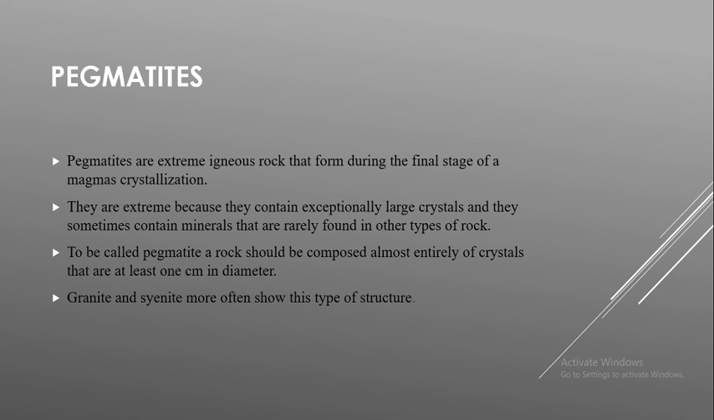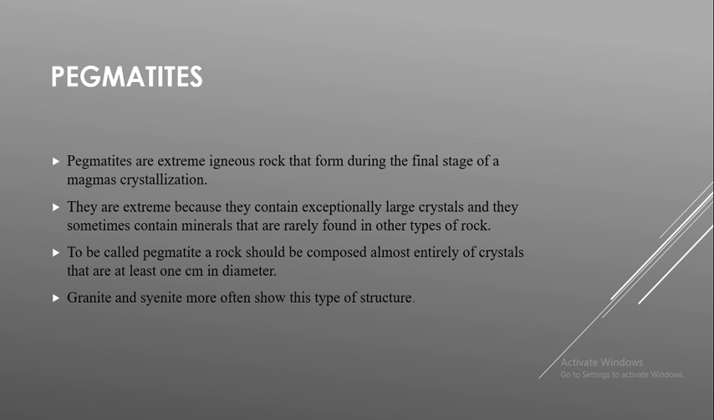Granite and syenite more often show this type of structure. This pegmatitic structure is mainly shown by two types of igneous rock: one is granite and one is syenite. It's very important. You should know what type of rock shows this pegmatitic structure. So you have to keep in mind, that is granite and syenite. That's all about pegmatite structure.